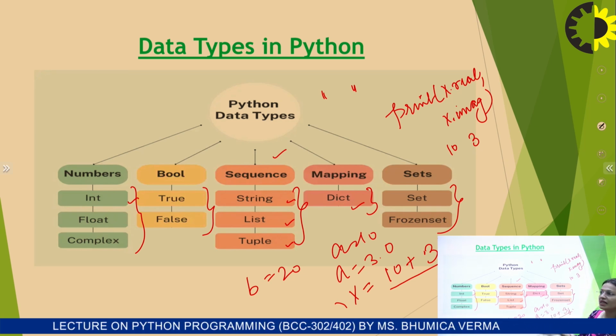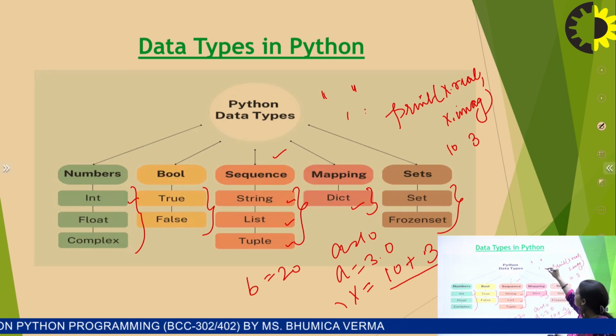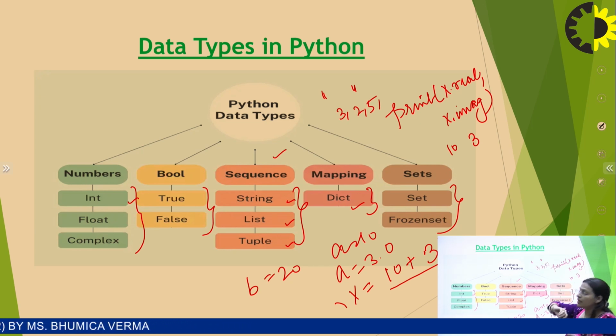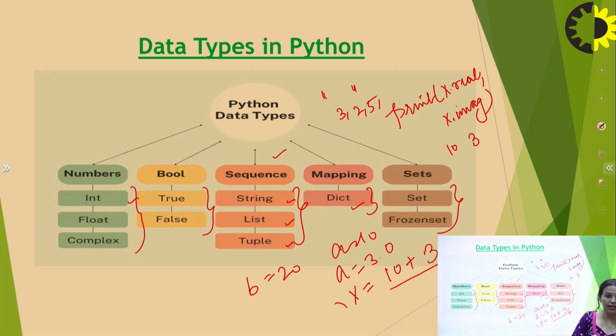Similarly, when there are multiple elements associated with each other, like 3, 2, 5, and I have to declare them with a variable, I need to declare them within braces. This could be square braces, small braces, or curly braces.